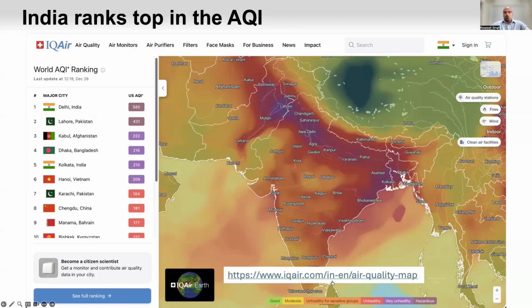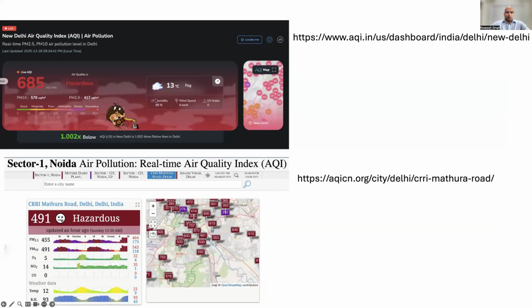I was just checking the AQI levels of New Delhi this morning, and as expected, Delhi tops the world in AQI numbers, which is not a good thing. You can see it is 585 and 431, and I'm sure you can go to the website iqair.com and look for anywhere in the world or in New Delhi, and you will see these numbers. Other websites show different numbers, 685, 491, and so on. Everywhere the number is more than 500 and is really bad. But what do these numbers mean?